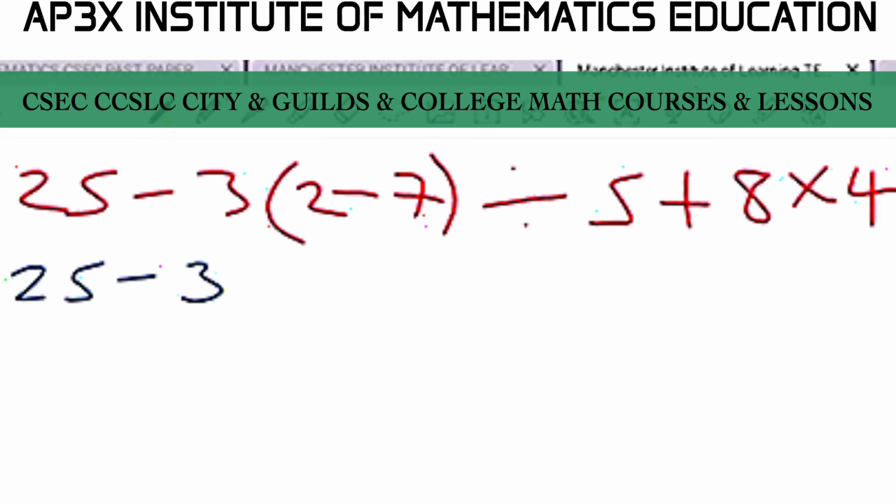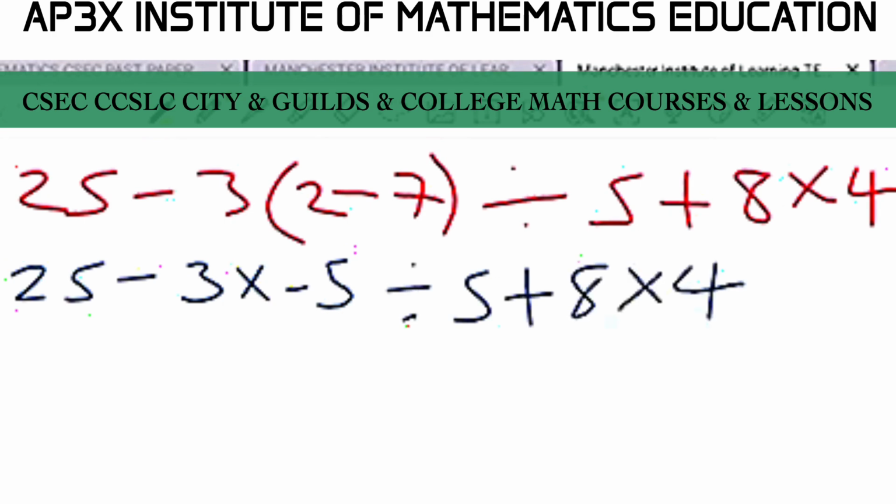Now, bracket implies multiplication, and I saw quite a few students in the latter part of this examination who either forgot that bracket means to multiply, or wrote down some different signs here. Remember that once you see a bracket, whatever is on the outside should be used to multiply the result of what is on the inside. So that's going to be 3 times the result of 2 take 7. 2 take 7 is -5, and that's going to be divided by 5 plus 8 times 4.